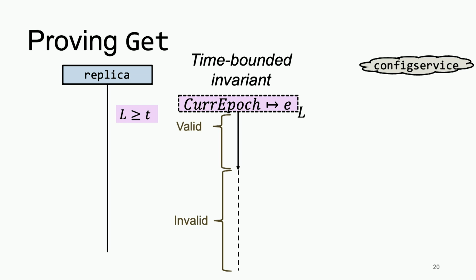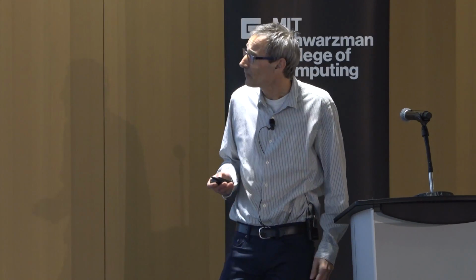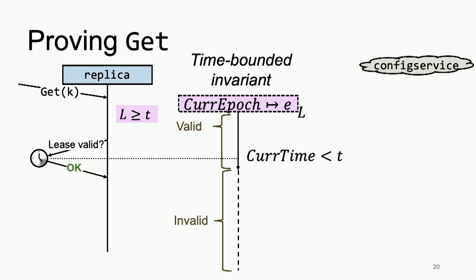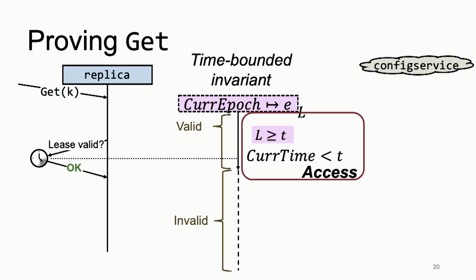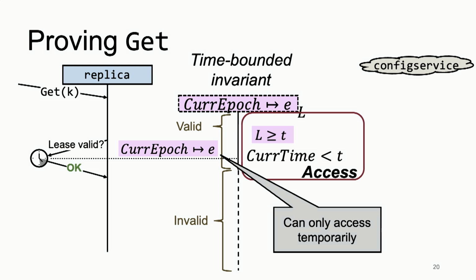And if the code gets that lease, then we can conclude that the lower bound is at least past the expiration time. So when a get comes in, we can take that particular fact and combine it with the current time. And if the current time is below t and the lease is valid at least past t, then the rule for access allows us to open the time-bounded invariant for one step in the execution.